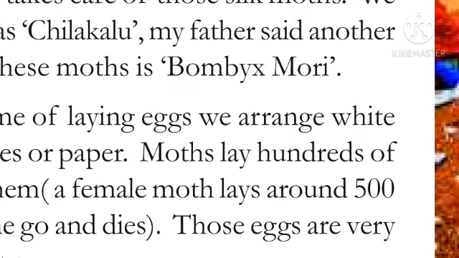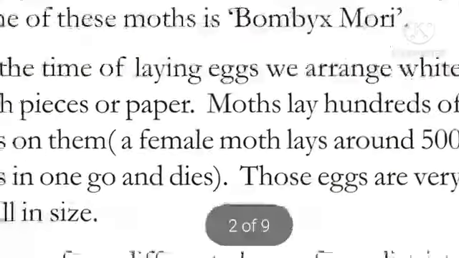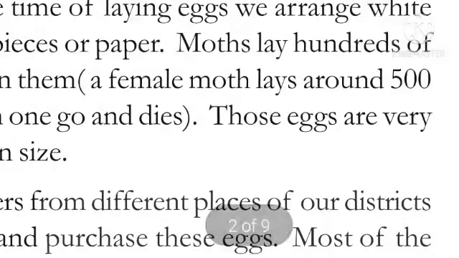Next one. At the time of laying eggs, we arrange white cloth pieces or paper. Moths lay hundreds of eggs on them. Nearly 500 eggs in one go and then die. Those eggs are very small in size.